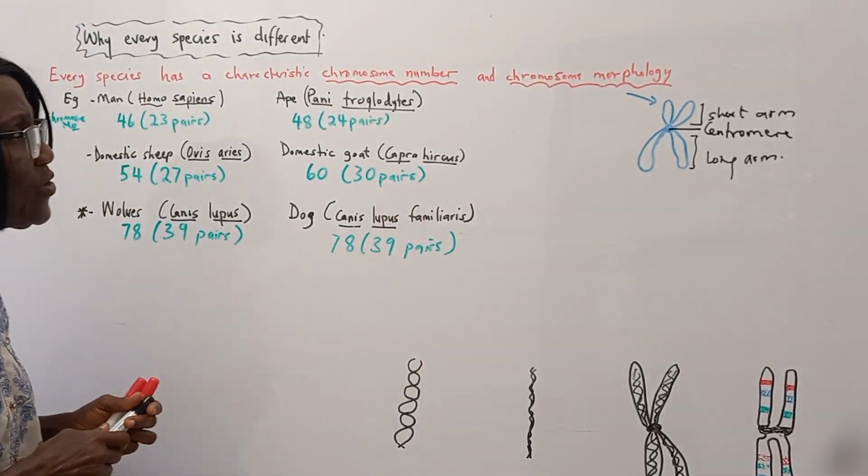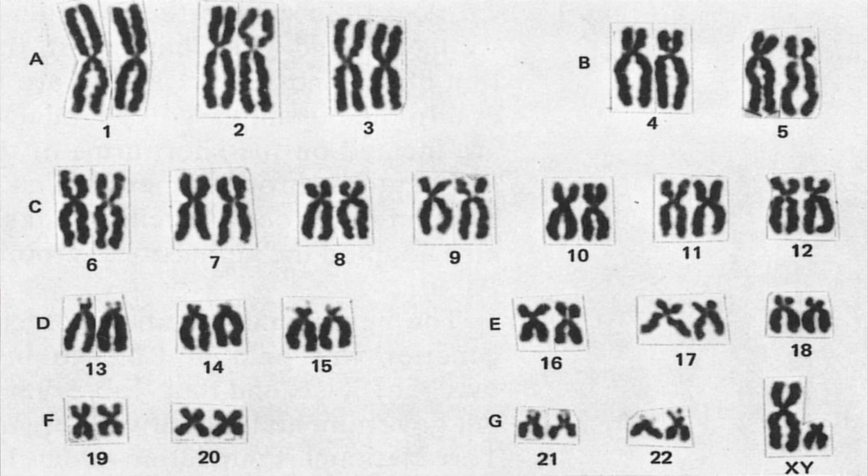So let us look at the karyotype, the spread of the chromosomes of human beings. As you can see, some have very short arms. Look at chromosome 1, chromosome 13, chromosome 21 as examples. All the chromosomes have their characteristic morphology.